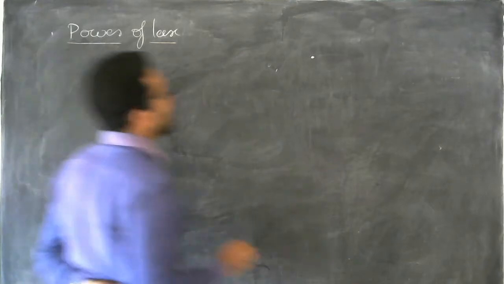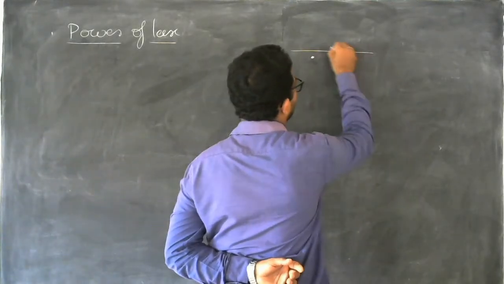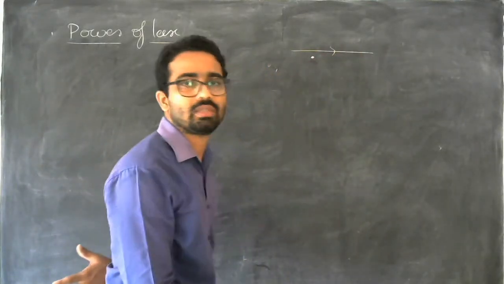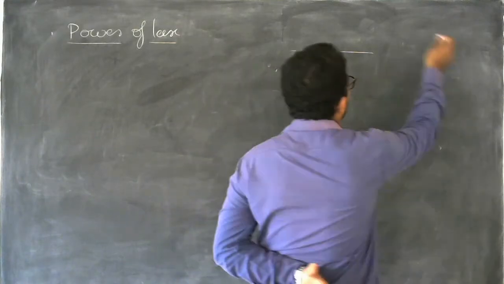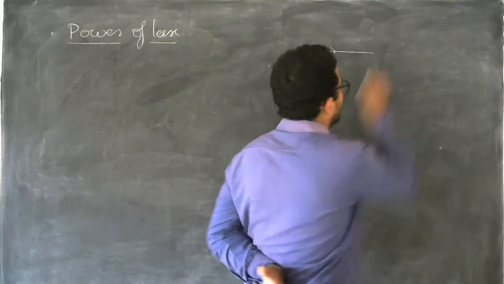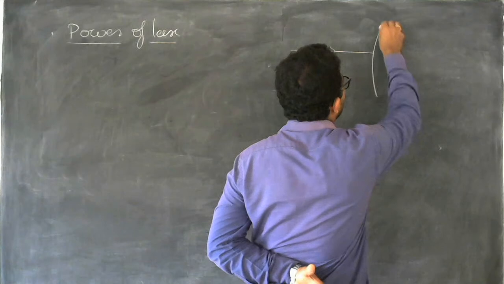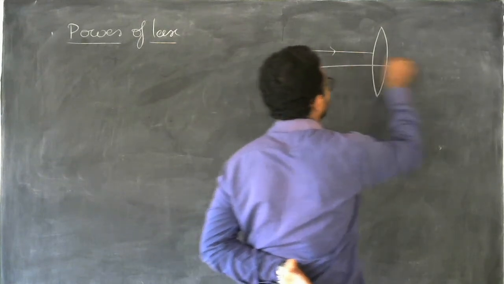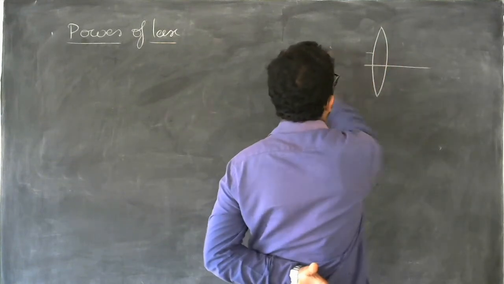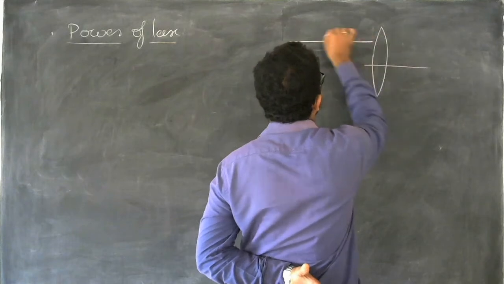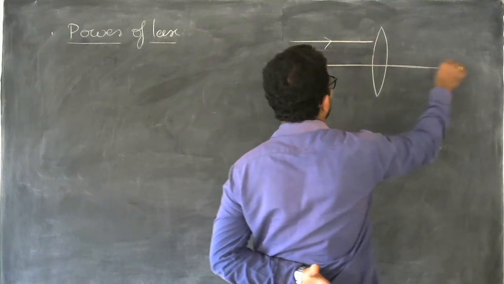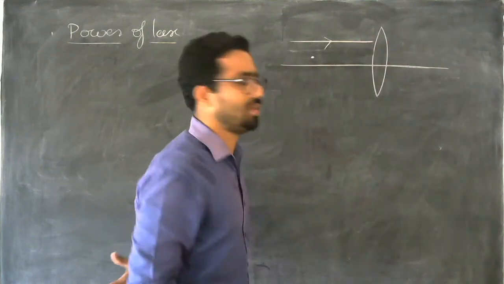Now let us pass a ray of light. This is a ray of light, and in the path of this ray of light, let us introduce a lens. We are introducing a double convex lens, biconvex lens.